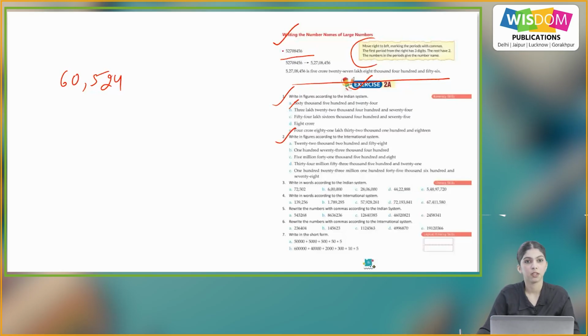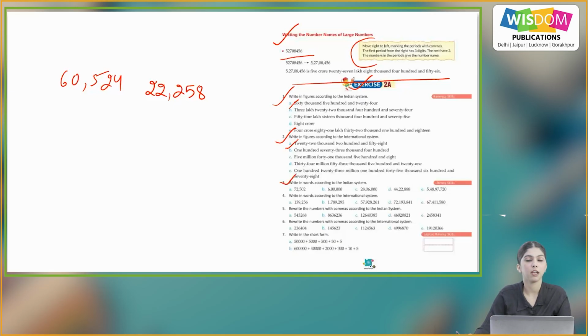Question number 2. Write in figures according to the international system. A part, 22,258. So similarly, you will do the rest of the parts on your own.